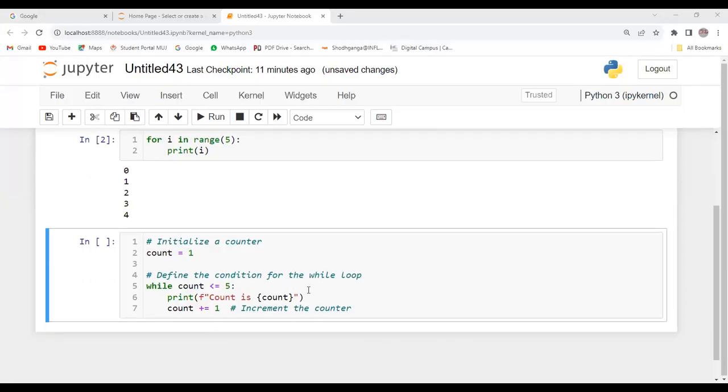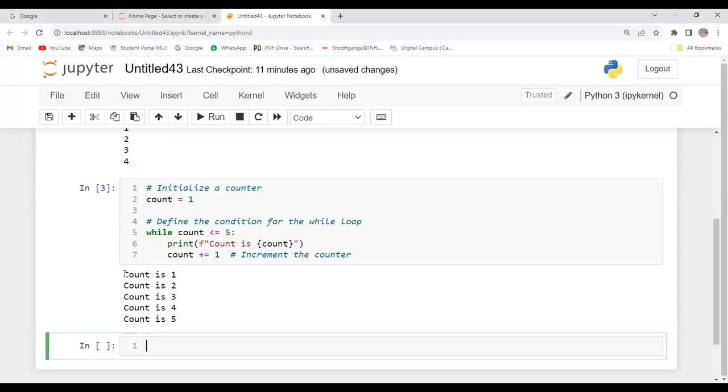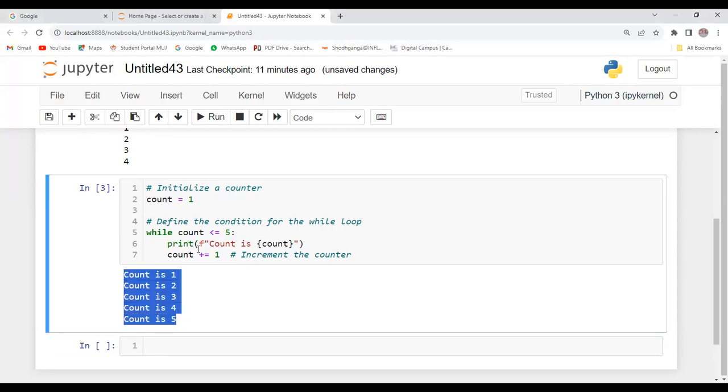Now we'll see how the result will be obtained. Now I just wanted to run this program. Yes, of course. This is the result: count is equal to 1 up to 5. We already defined it here. Look at this. This is the way the while loop is going to operate.